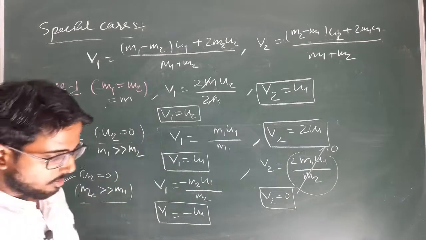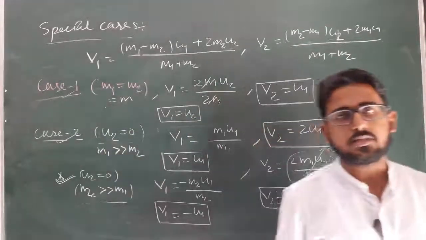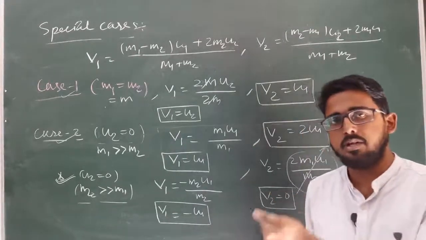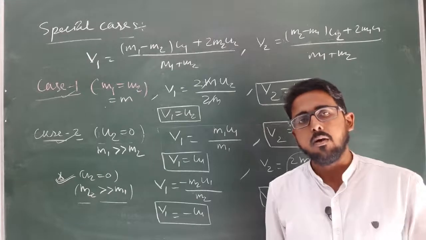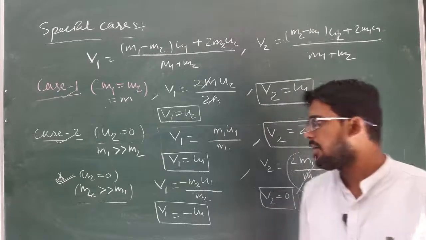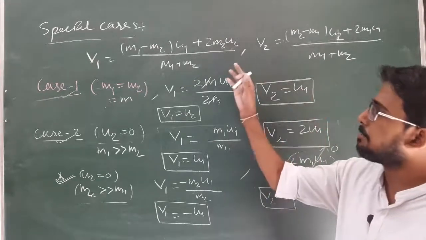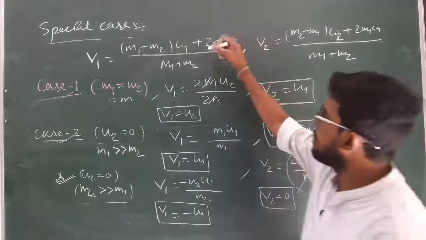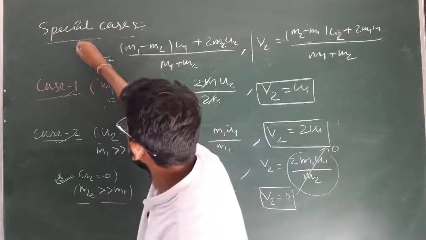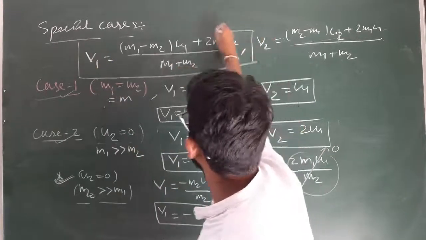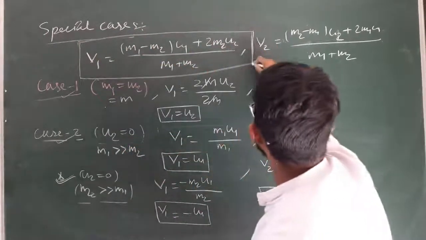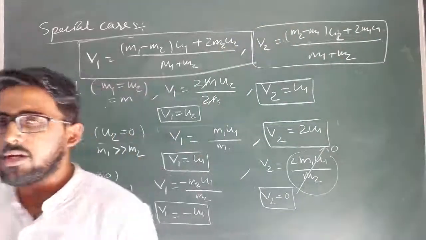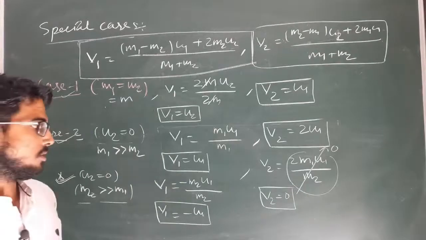So this is all about your collision. Today we already discussed what is collision, the types of collision, what is coefficient of restitution and the different values of coefficient of restitution for different types of collision. Then we derived the velocity of separation for one-dimensional perfectly elastic collision, and you have to remember these two formulas, and based upon these two formulas we can derive the different special conditions and the different velocities of separation for different types of collisions. Clear?